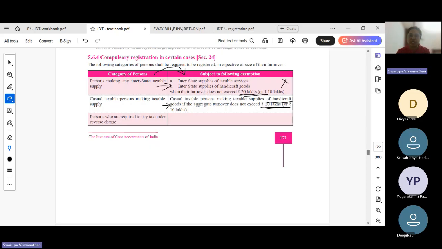Casual taxable person, non-resident taxable person, irrespective of turnover, they have to compulsorily register. What is the exemption to this clause? With respect to handcraft goods, you need to register only if you cross the threshold limit of 20 lakhs.